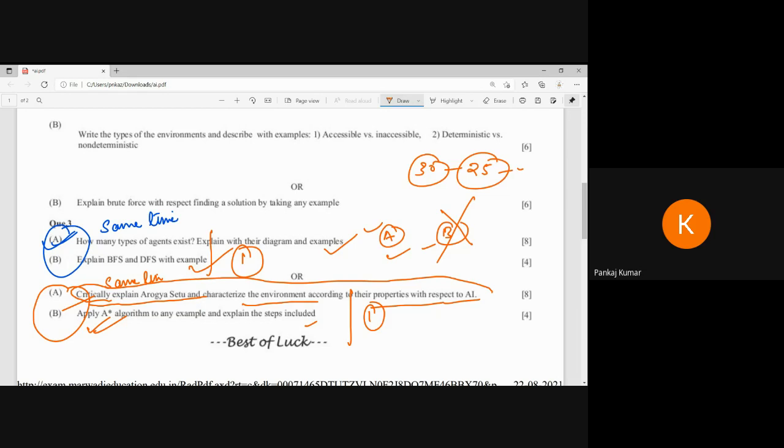All the things, but you are not able to score more than 20, and the maximum question score will be 12 to 22. The maximum will be, on average, 12 to 18. So this is the scenario. If I go for strict checking, then almost all of you are failed.